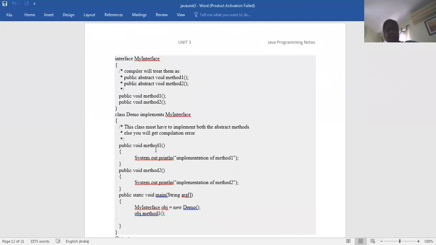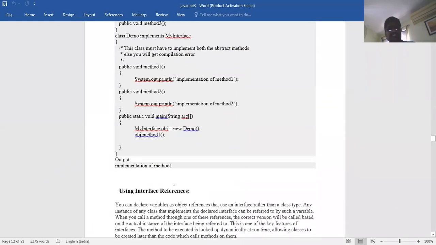Laboratory programs also, I have told you, you have to write it. The first, the interface, is a separate file, and this should be a separate file. You have to compile this, and then compile the next one, which is demo. Then you have to run only this one, and it automatically invokes the other by default. So that is the way of writing the programs. You have to practice whatever programs I am telling you here. You have to practice once, and only then will you understand this.